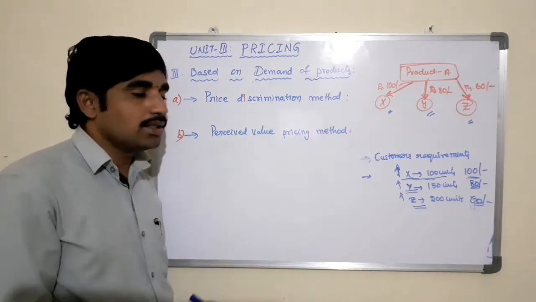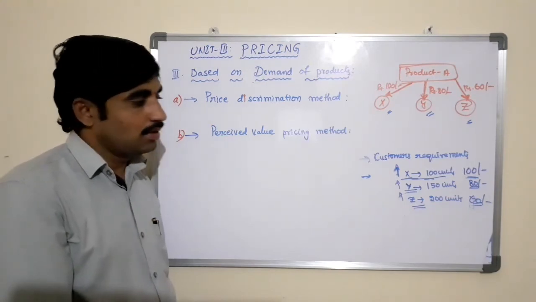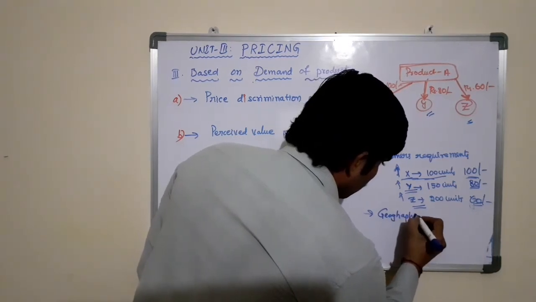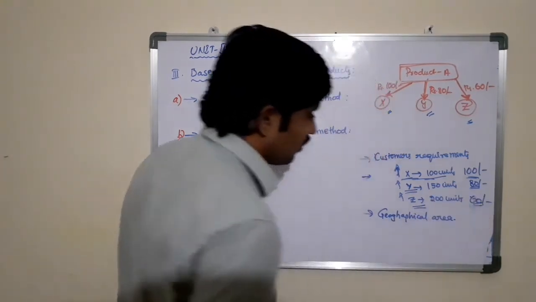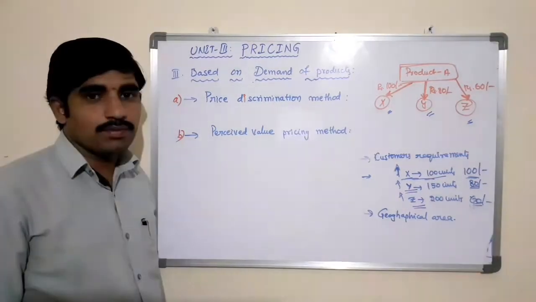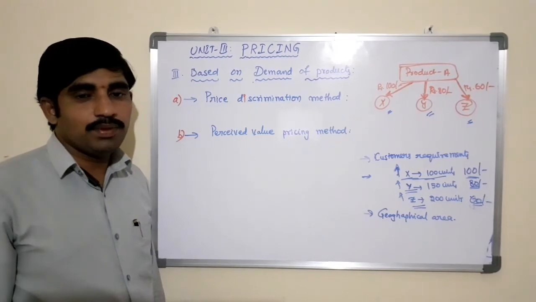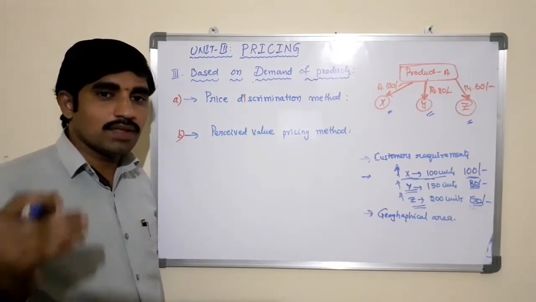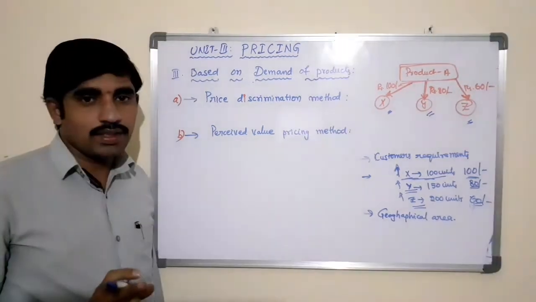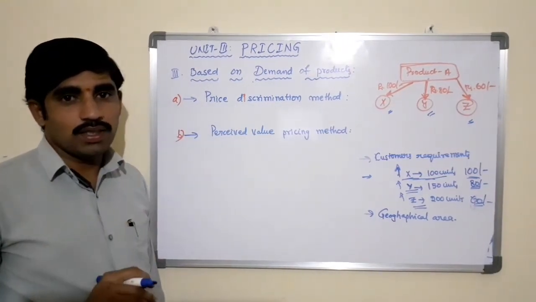So based on the nature of the product also, the price of the product may vary from one customer to another customer. And on the basis of geographical area, the same product is available with a high price at Hyderabad, the same product is available at Kama with some less price. The same product is available at some other urban area with less price, and the same product is available at rural area with some other less price. See, based on the geographical area, also the price of the product may vary from one customer to another customer.